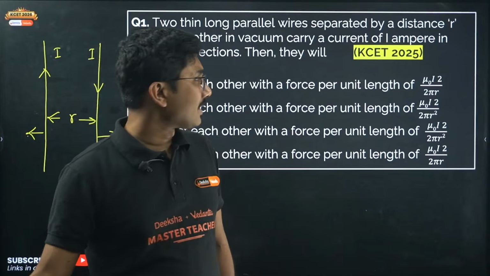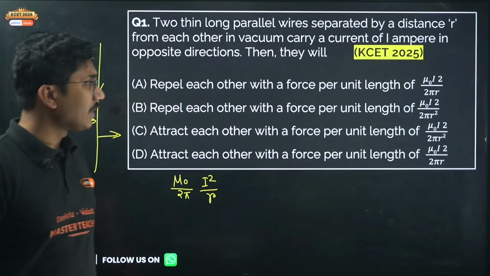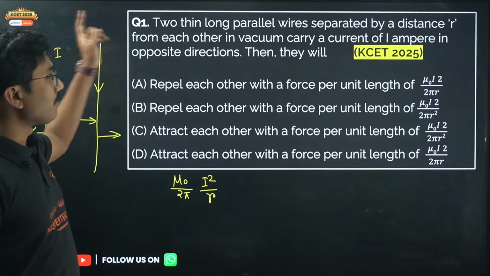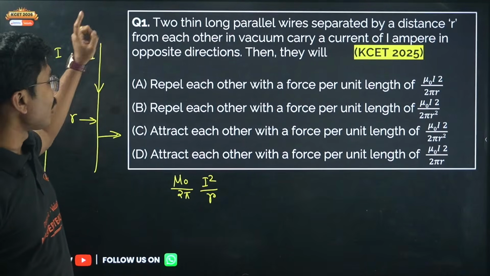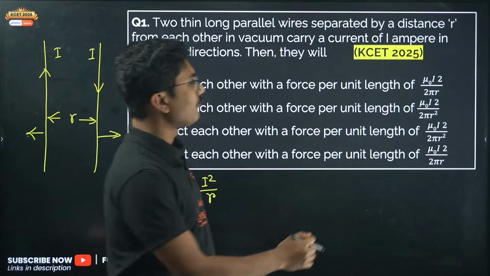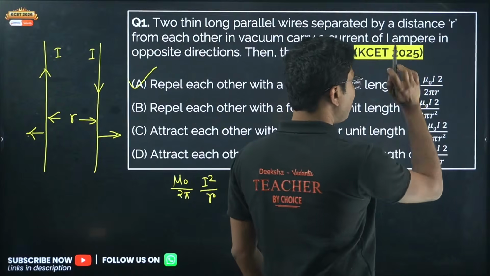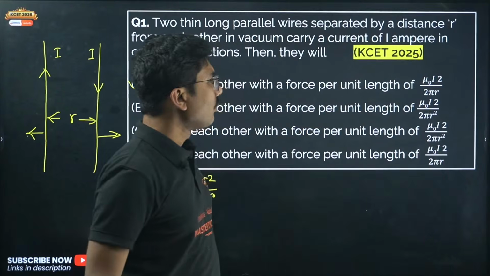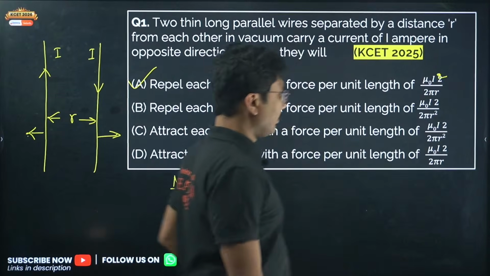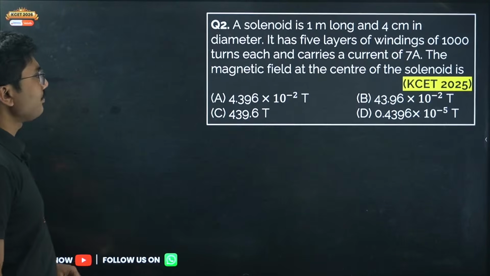So what will be the answer for this question? If you are watching, please try to answer in the chat by mentioning the question number. So question number 1, the correct answer is option A. Repel each other with a force per unit length mu naught I square by 2 pi r. This is square, not 2. Now let's move on to the next question.